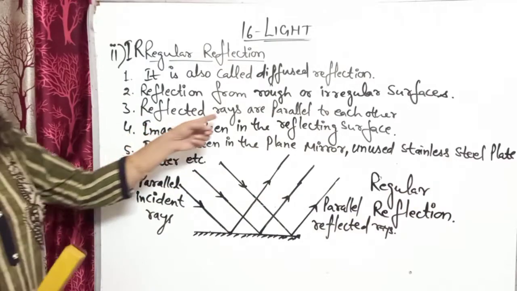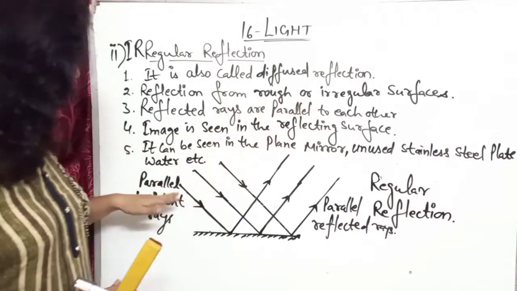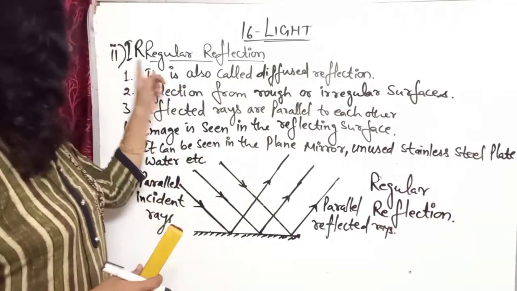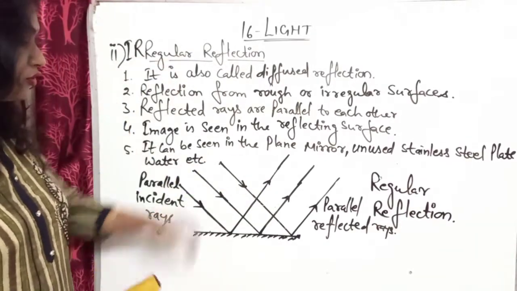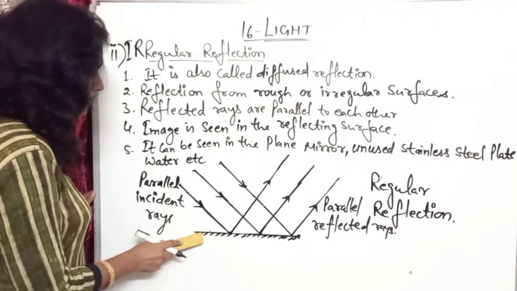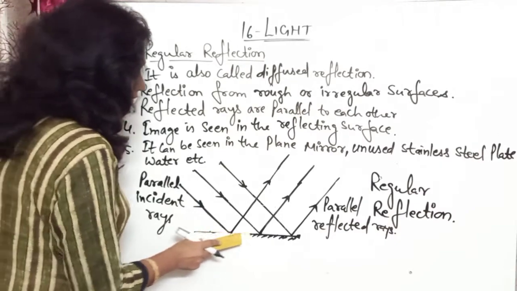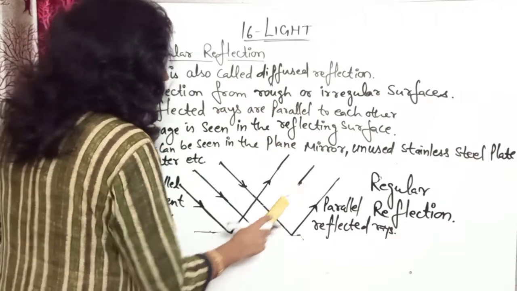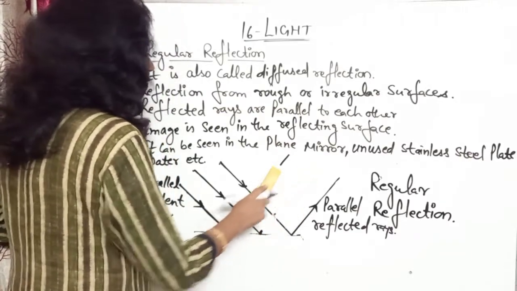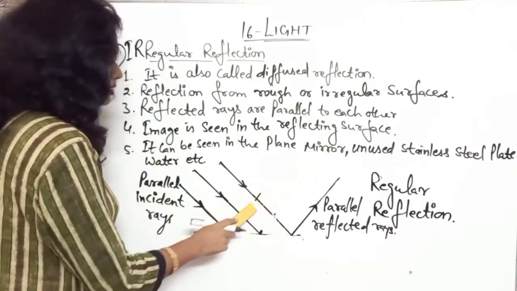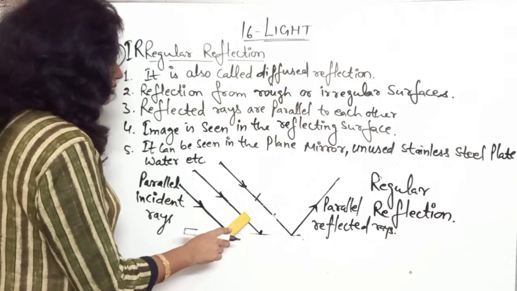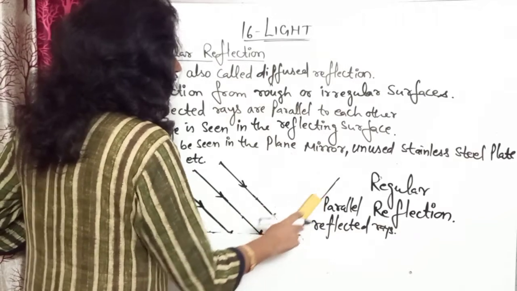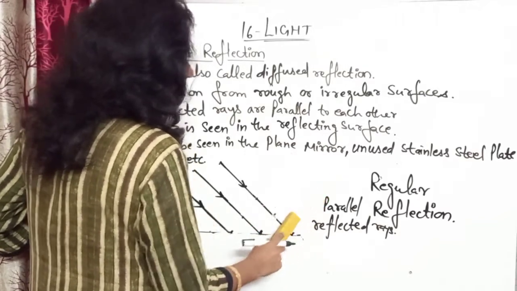Now in regular reflection, the reflected rays are parallel to each other. But in case of irregular reflection, these are not parallel to each other. Actually the reflection is changed now. These reflected rays are moving towards all directions, so they are not regular, not particular in direction.